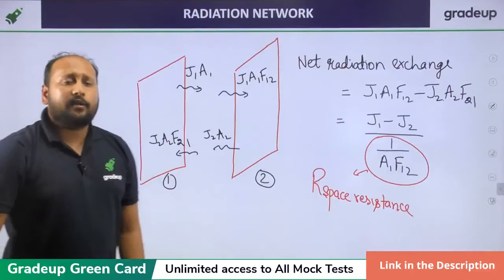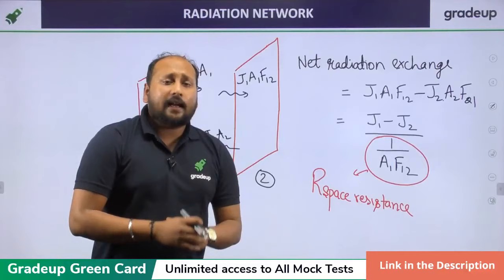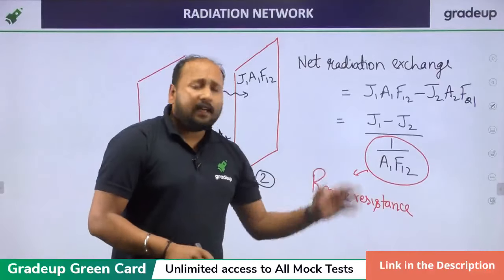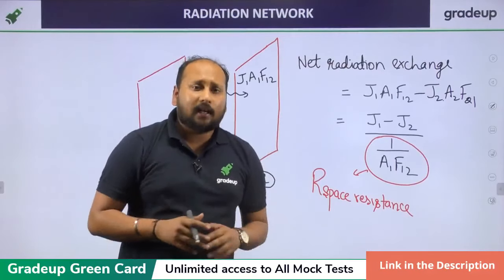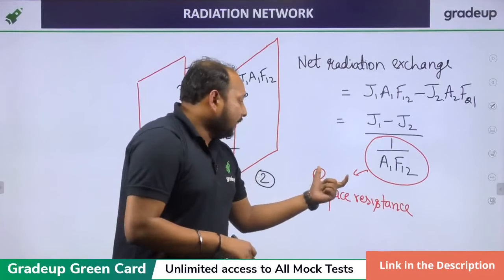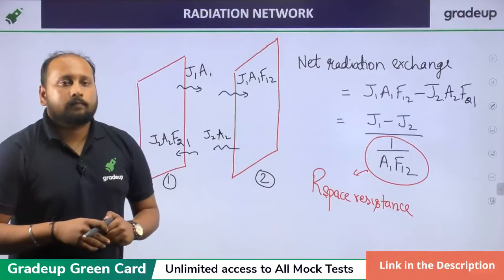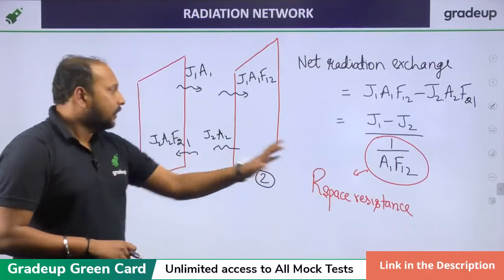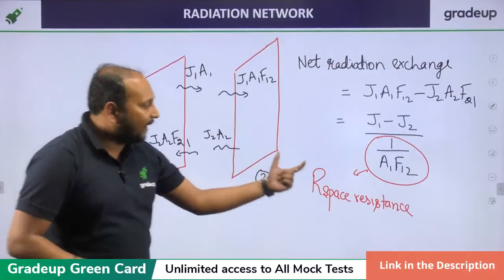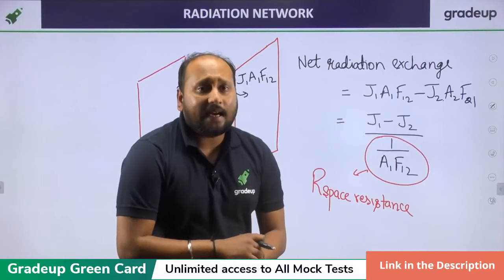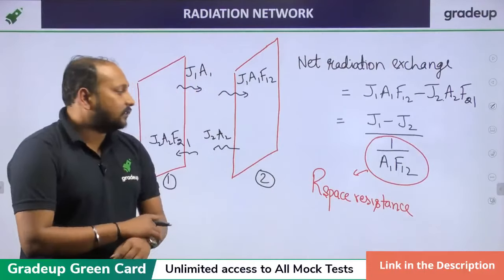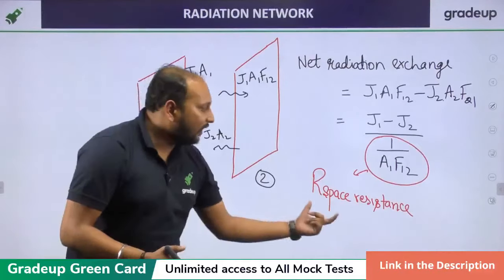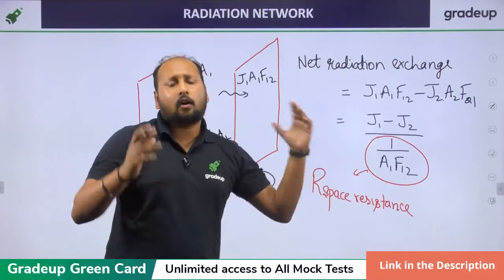So my question, my dear students, is: is there any possibility that your space resistance will be equal to 0? Quickly respond. If you're using two black bodies, will there be any space resistance equal to 0? Saurabh, yes, definitely. Look, understood about the space resistance? If you're taking infinite area, then only you will get space resistance approximately equal to 0, which is not possible. So always your space resistance will exist in all types of surface.